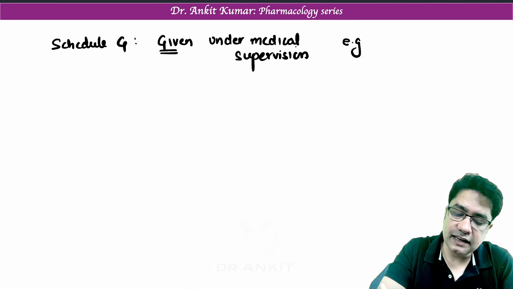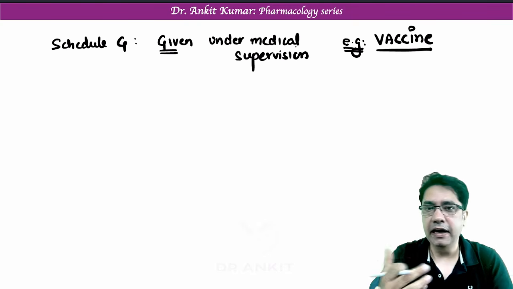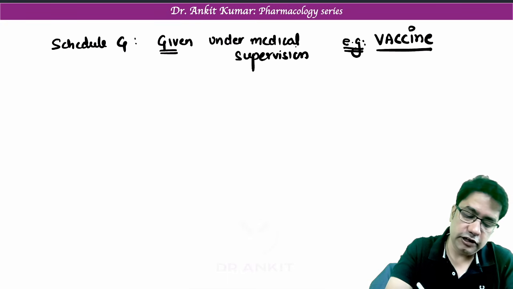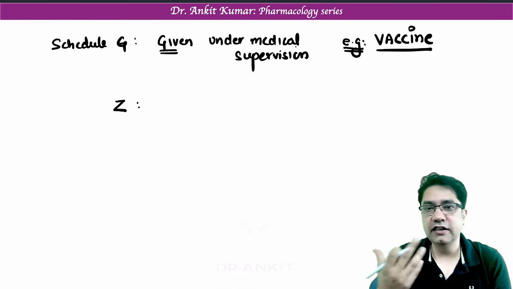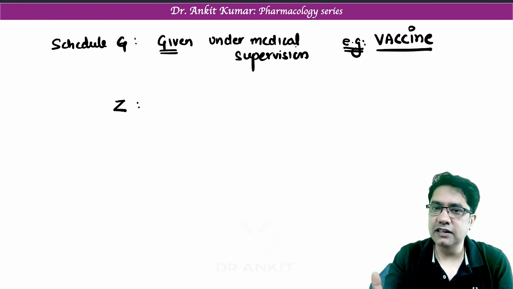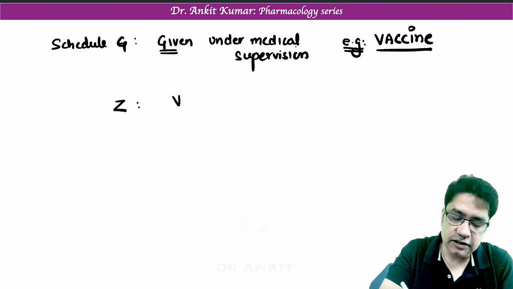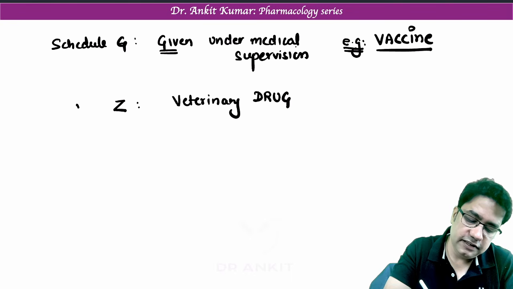Can we write the classical example? Vaccines. Vaccines patient should not take at home. A doctor or a medical practitioner only gives vaccine to the patient. So schedule G contains vaccine. Then we have schedule Z. Z for zebra we can remember. So these drugs are those drugs which are used in animals, or animals used drugs are known as veterinary drugs. So veterinary drugs, they come under schedule Z.